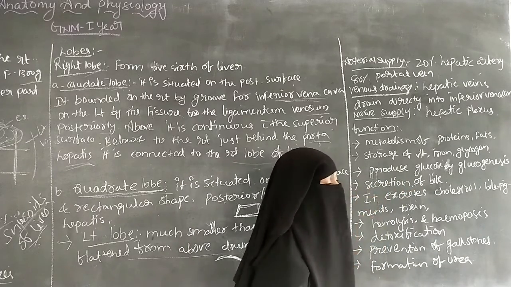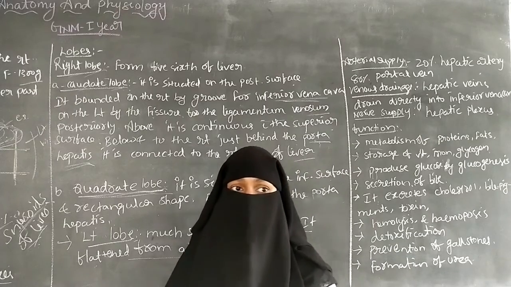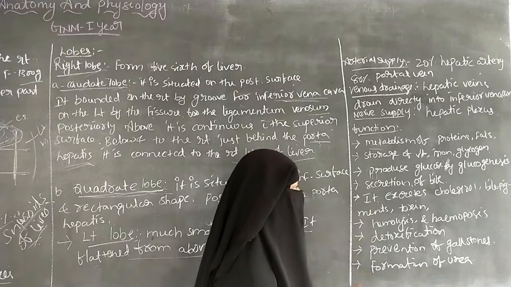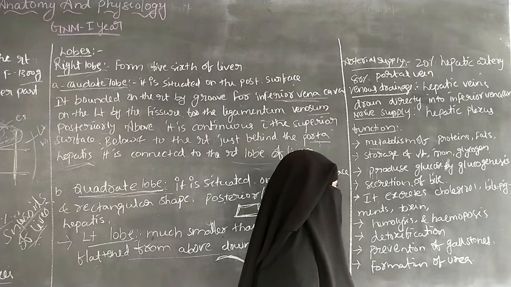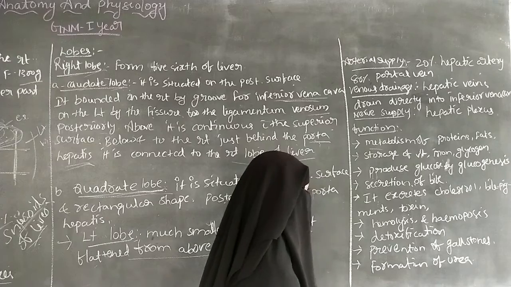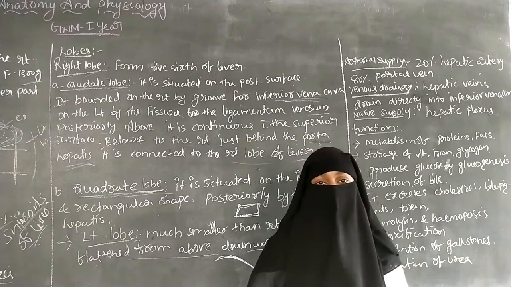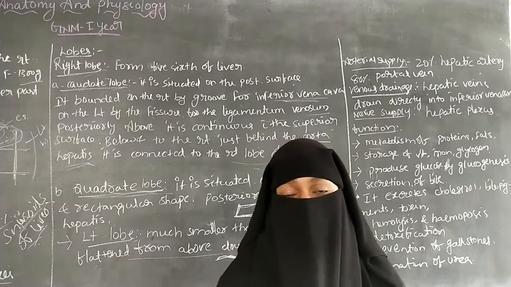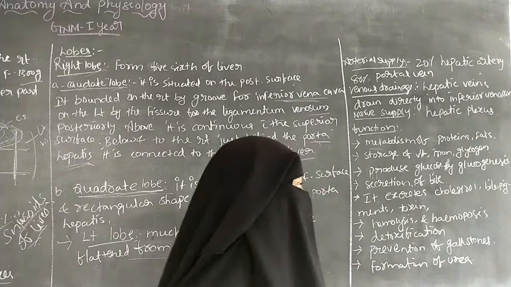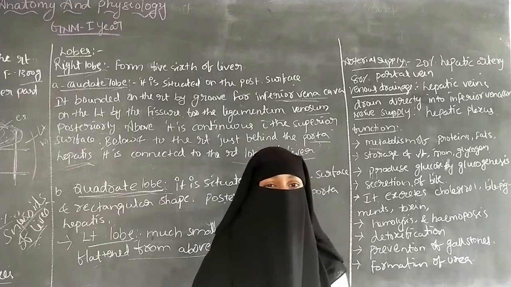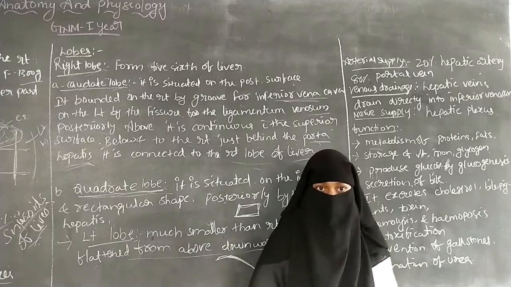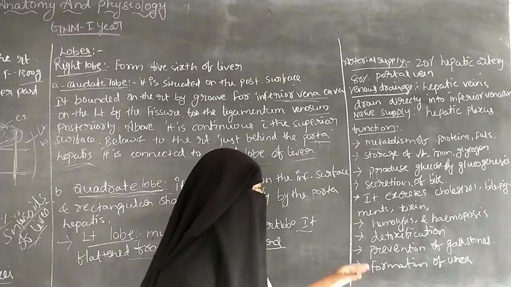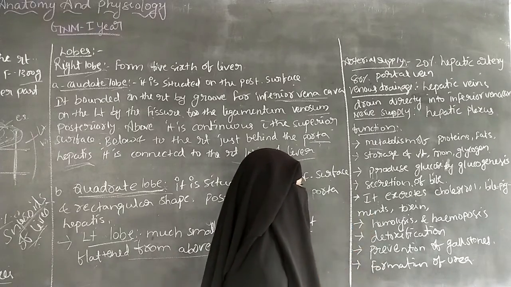And the next one is the secretion of bile. The liver helps in the secretion of bile. Next, it excretes cholesterol, bile pigments and toxins. The liver also helps in the excretion of waste materials like waste cholesterol, bile pigments and toxins. If any toxins are present in the body, they can be excreted by the liver.